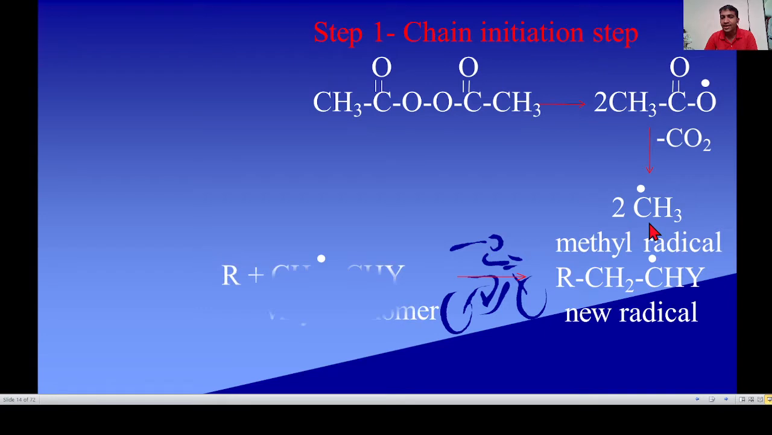And this methyl free radical, see this vinyl monomer. These are the vinyl monomers. This alkyl group, the methyl free radical, attacks this vinyl monomer to form a new free radical. These dots are the signs of electrons, the free radical present on these molecules. This free radical formation is the first step, the chain initiation step.